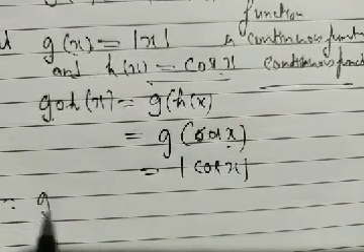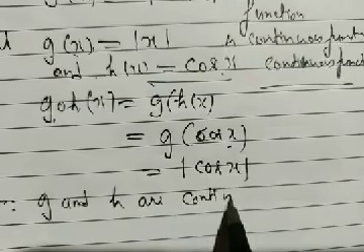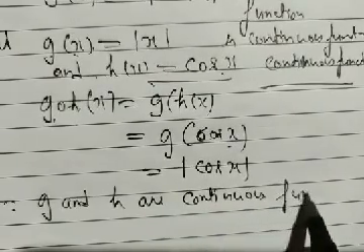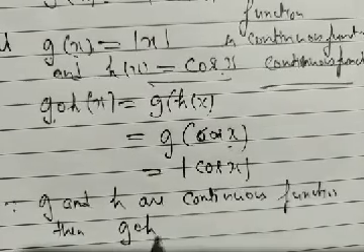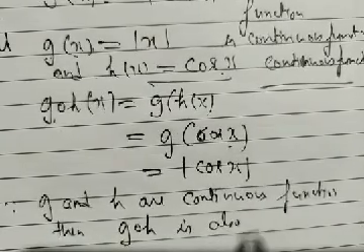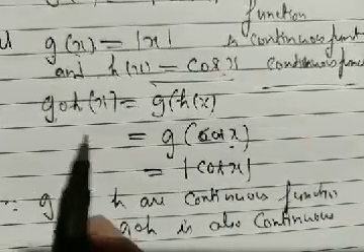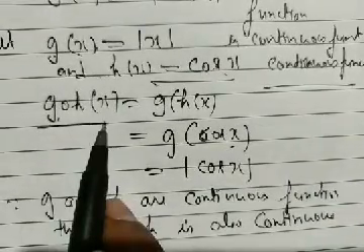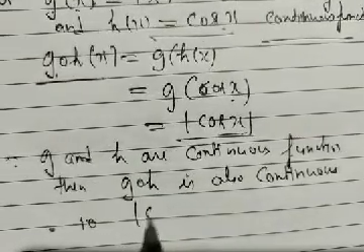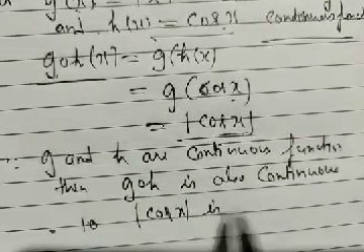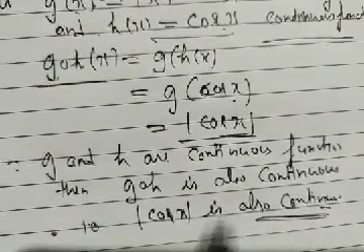Since g and h are continuous functions, then g composite h is also continuous, and our left hand side is continuous. Then our mod of cos x is also continuous.